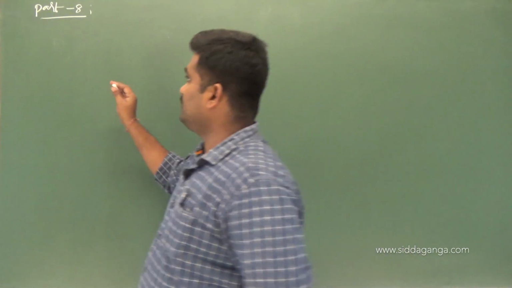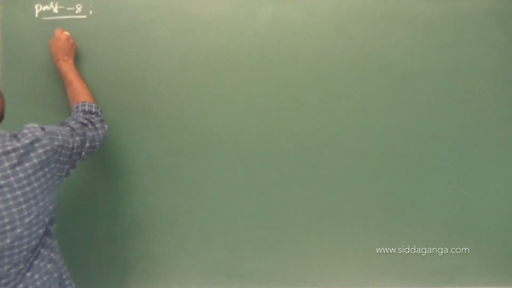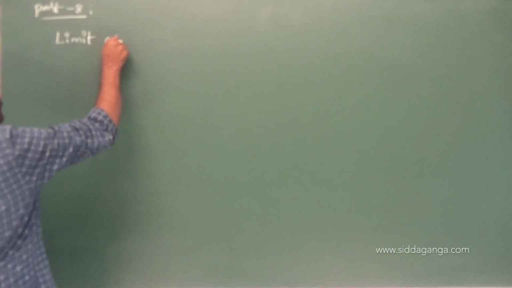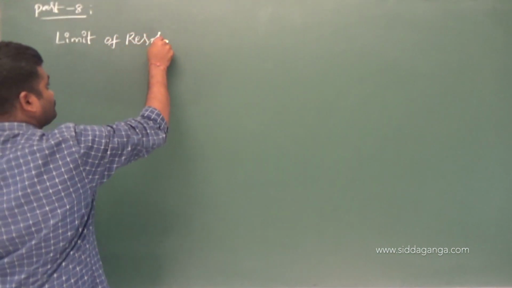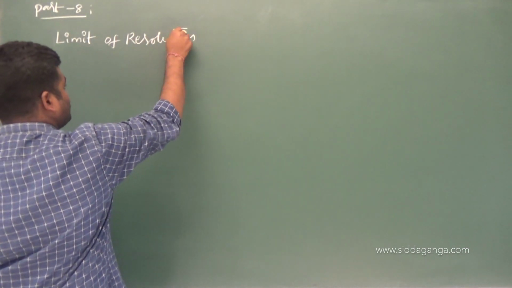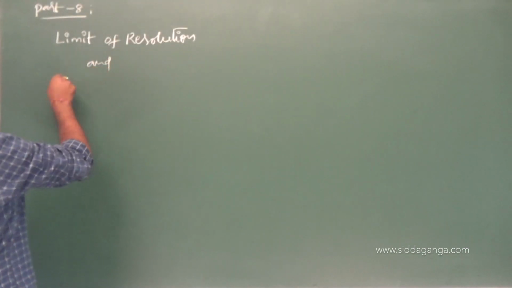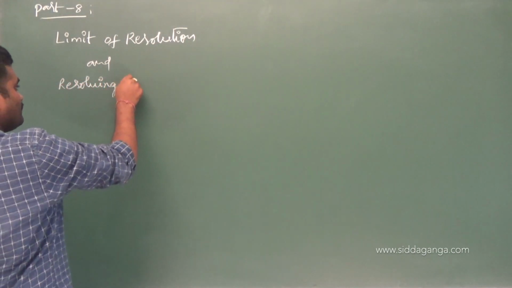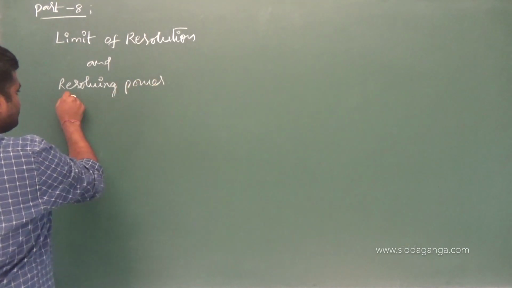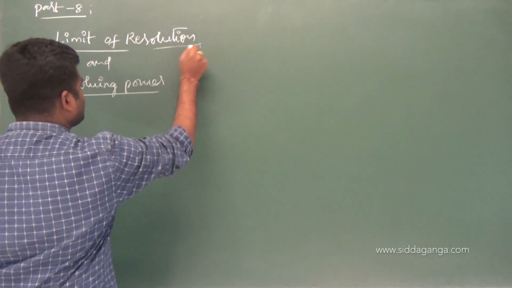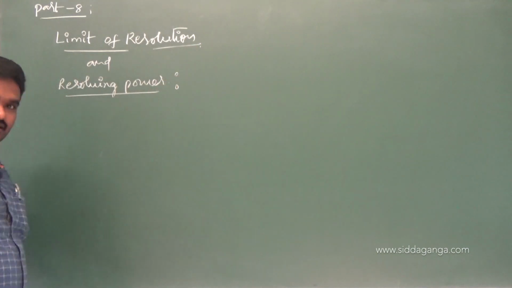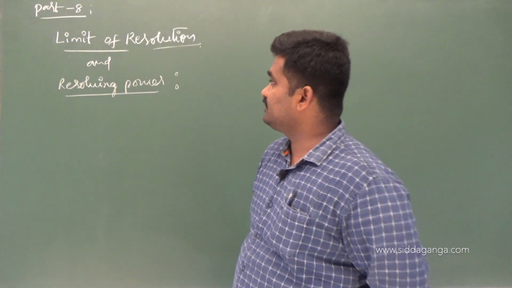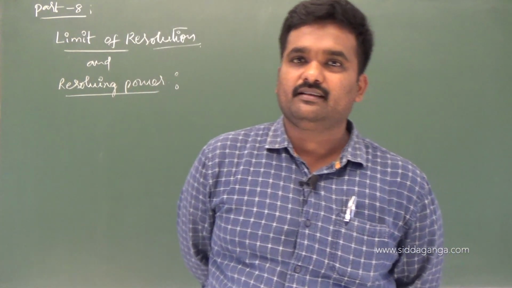Now, coming back to the two points which are left out, that is limit of resolution and resolving power of an optical instrument. These two parameters we have to study. So, what actually are these two terminologies? What do we mean by limit of resolution, and what do we mean by resolving power of an optical instrument?